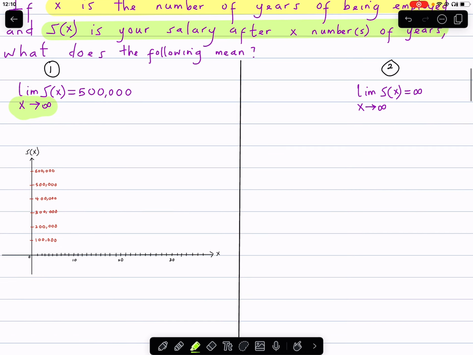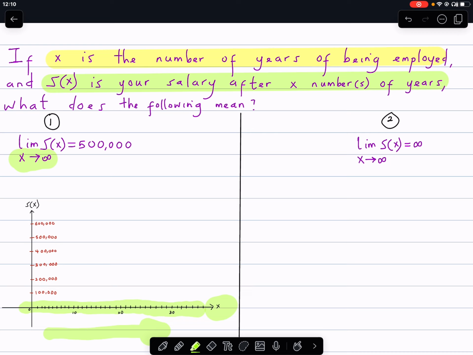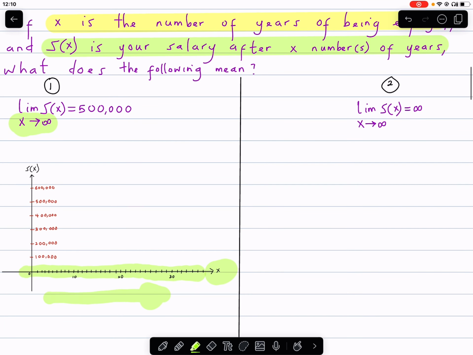So that's the x value, the x-axis, the horizontal axis. Let's make an assumption that the salary is increasing as the number of years is increasing.